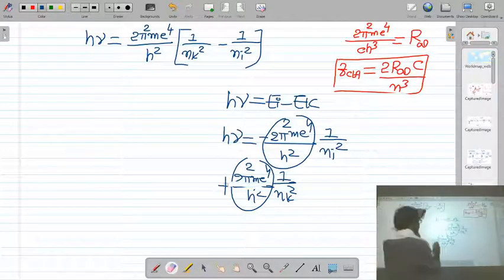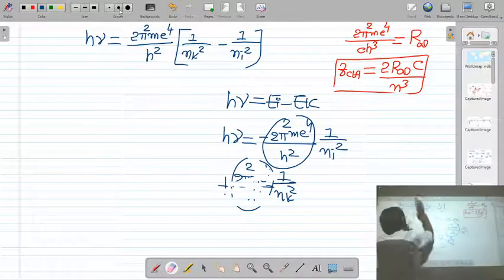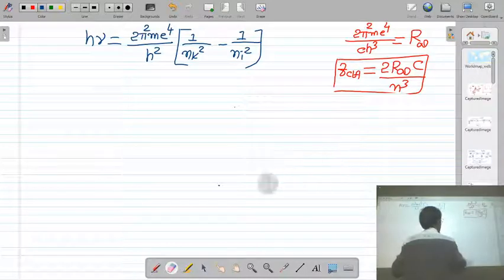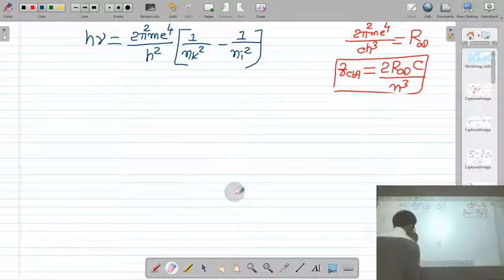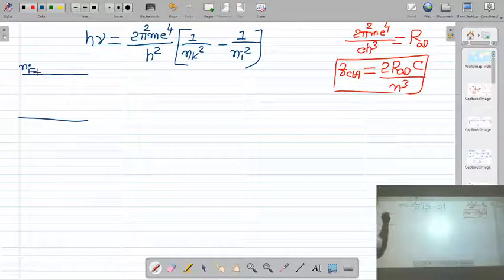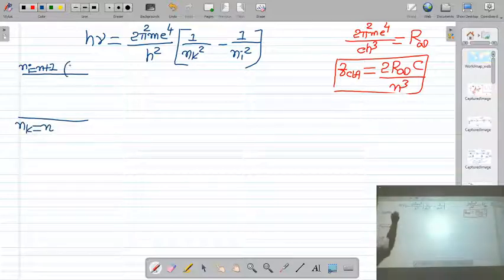What is nk? It is the quantum number of lower energy level. We have two energy levels. The upper energy level quantum number ni is n plus 1, and the lower energy level quantum number nk is n. Here the energy was Ei, here the energy was Ek.